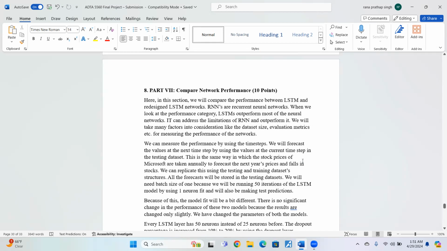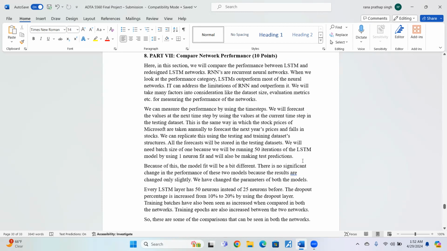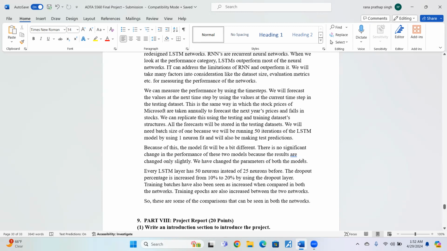Here in this next section, we will compare the performance between the LSTM and the redesigned LSTM networks. RNNs are recurrent neural networks. When we look at the performance category, LSTM clearly outperforms the RNNs. It can address the limitations of RNN and outperform it. We can measure the performance by using the time steps. We will forecast the values at the next time step using the values of the current time step.